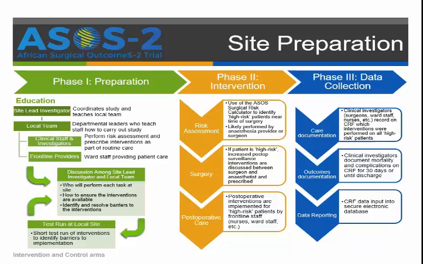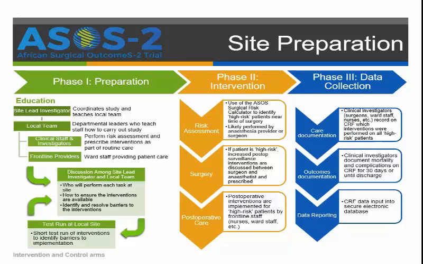The team works out how to perform the interventions and how the data will be captured. They work out the specific task for each member in the team at the hospital.